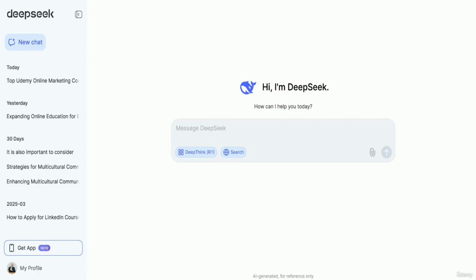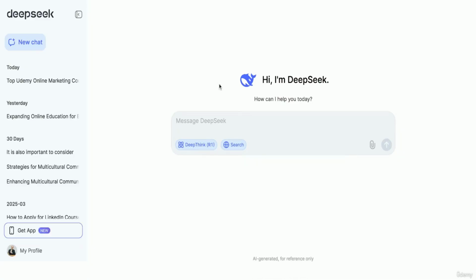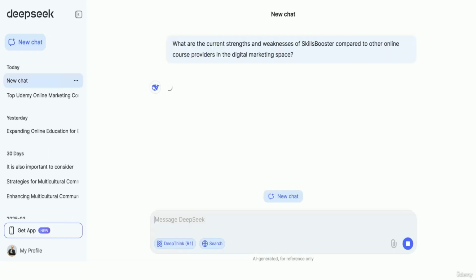We start with internal analysis, strong and weak. I enter a query into DeepSeek in DeepSeek R1 mode: What are the current strengths and weaknesses of Skills Booster compared to other online course providers in the digital marketing space? So let's start from it. In this case, I will need both DeepSeek R1 and search to find the data about Skills Booster, and let's see how it will work further. So it's still finding the info, and I will wait a little bit.